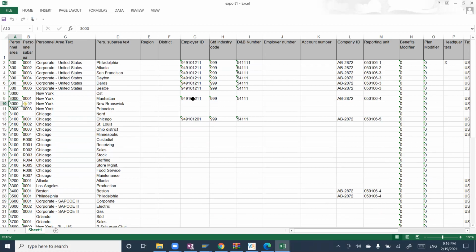Usually in a real system, how many personal areas should there be? It depends upon your organization size. I have seen 200, 300 personal areas, and I have also seen small organizations with 5 to 6 personal areas.